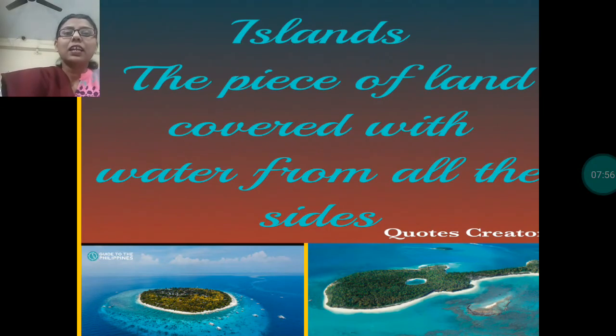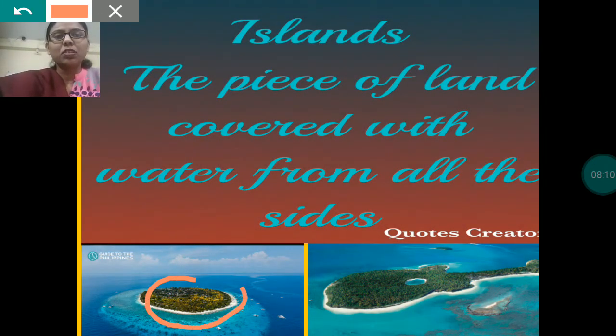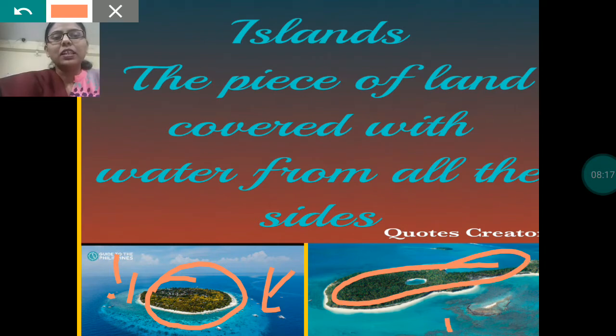Now, islands are the piece of land covered with water from all the sides. Here these are the picture of some islands you can see on your screen. This is the piece of land which is covered by water from all the sides. Here also you can see this is the guitar shaped island and it is one of the islands of Andaman and Nicobar group of islands. Everywhere you can see water is there.